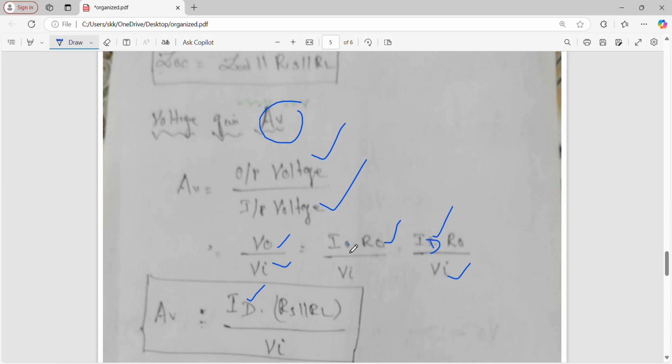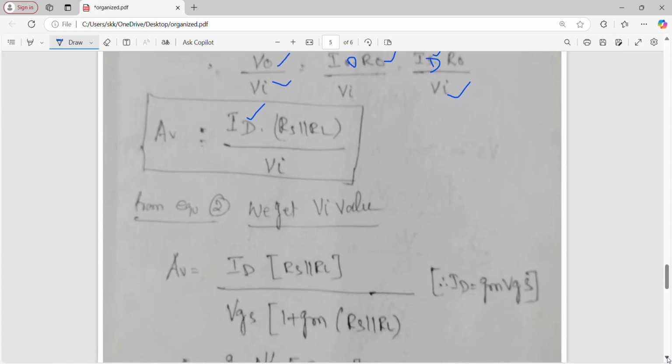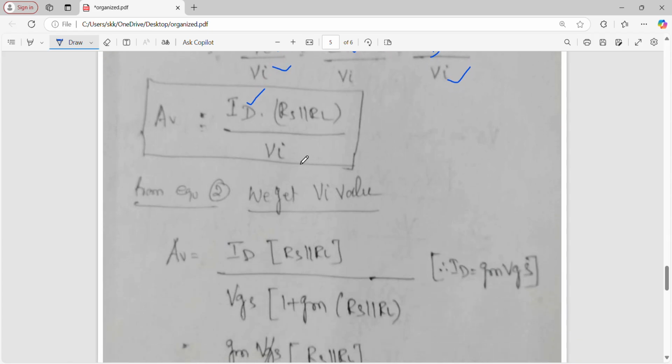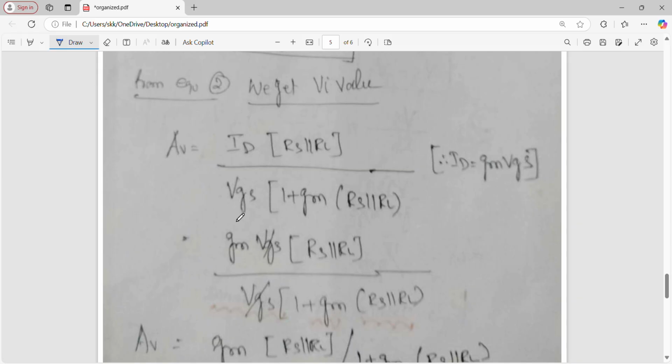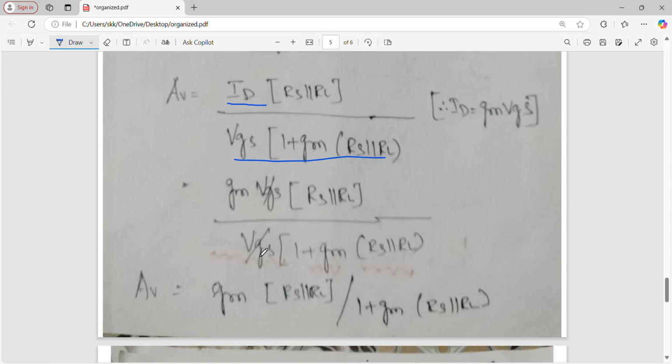Output current is ID. So here you can just put ID also. It's not a problem. Okay. Output current is I naught. What is I naught? I naught is equal to ID. What is ID? ID is equal to GM into VGS. You know, no? What is VI? Already in equation 2 we saw what VI is. So just substitute the value of VI, then substitute the value of ID, which is GM into VGS. Now what happened? This VGS and this VGS will be cancelled. So the output is equal to GM by 1 plus GM into RS parallel RL.